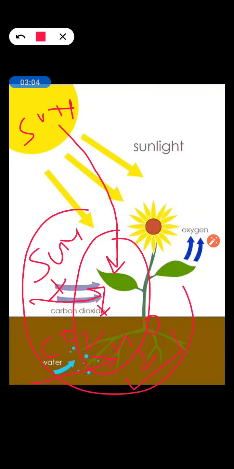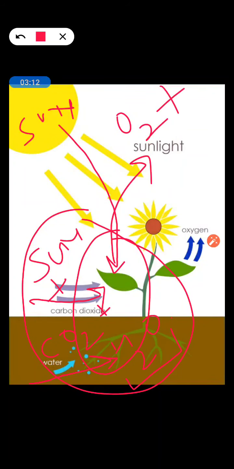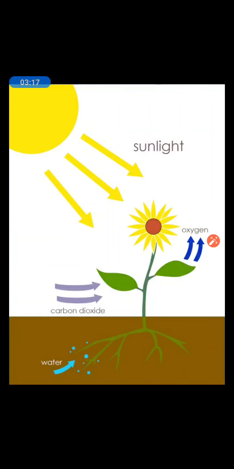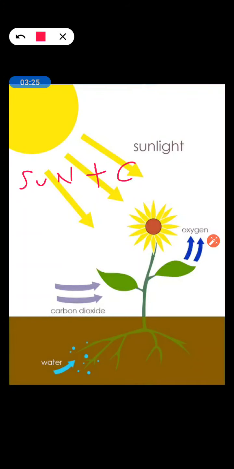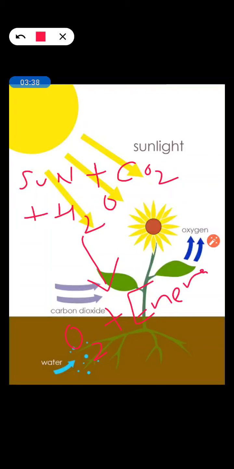So these three things combine and form oxygen, which is used by the animals and the human beings, and the energy. So in photosynthesis, what happens? Sunlight, carbon dioxide, and water. These three things combine and form oxygen and your energy, or the food for the plants.